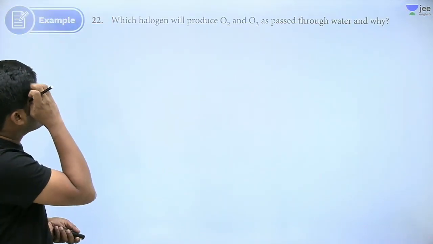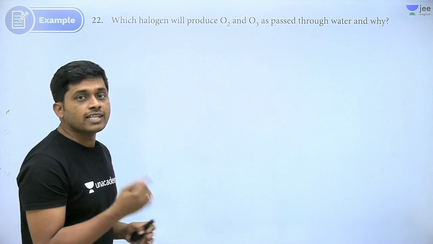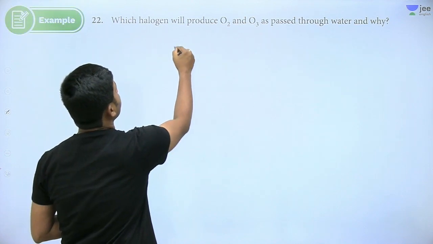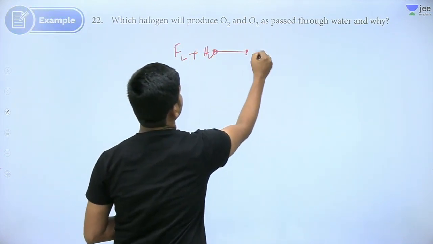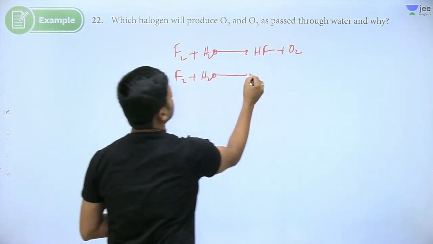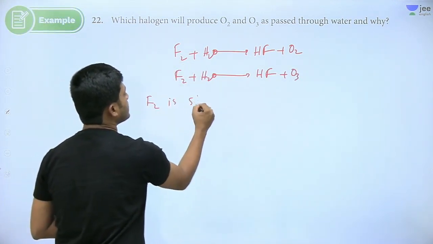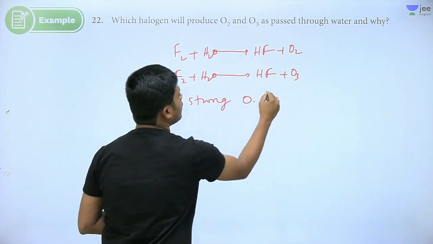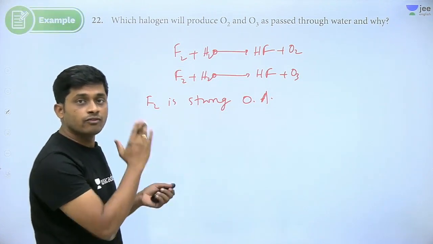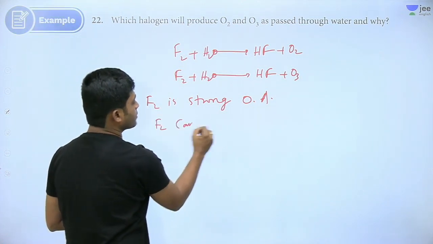Right. Next question. Which halogen will produce O2 and O3 when passed through water? Which halogen will give these reactions? Halogen chapter, halogen family. So F2 plus H2O gives HF plus O2, or F2 plus H2O gives HF plus O3. Because fluorine is a strong oxidizing agent. Right? In the whole periodic table, which one is the strongest oxidizing agent? Fluorine. F2 can oxidize oxygen.